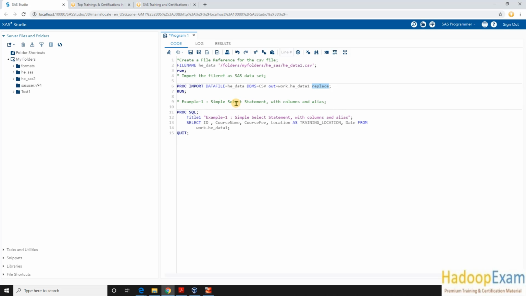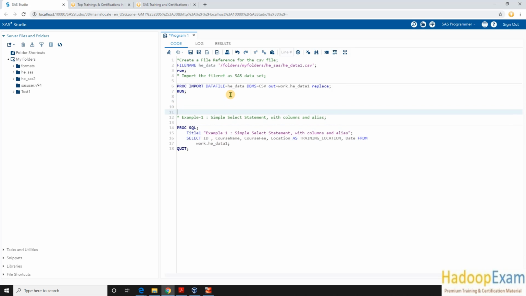Okay, so here this is how you put a comment: put the star, and then a semicolon at the end, and whatever you write in between would be considered a comment and would not be executed. Okay, so now here I would show you this is the table which I have created, hedata1. Okay, now from this table hedata1 I wanted to select specific columns. Okay, so let me first show you what all columns this has.